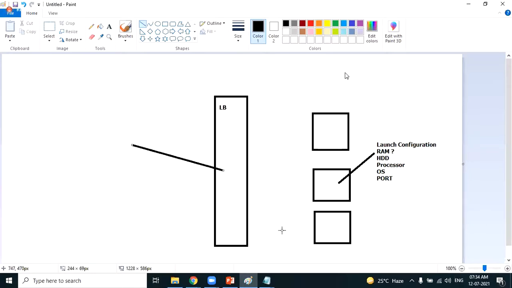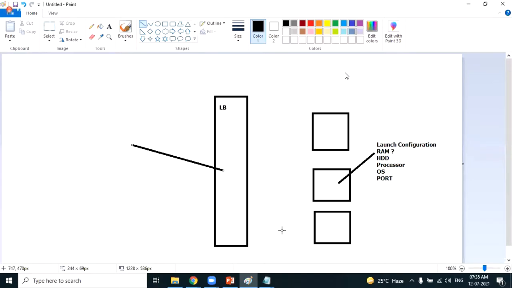But how do we measure the traffic? That's important. Assuming that right now there are 5 servers attached to the load balancer, the 6th server should be created automatically when the traffic increases. But how do we measure the traffic? That's very, very important. How do we monitor the traffic?